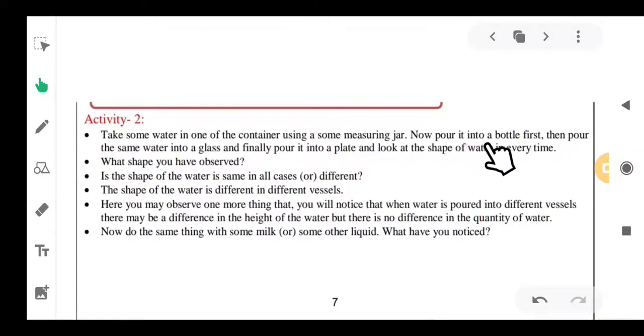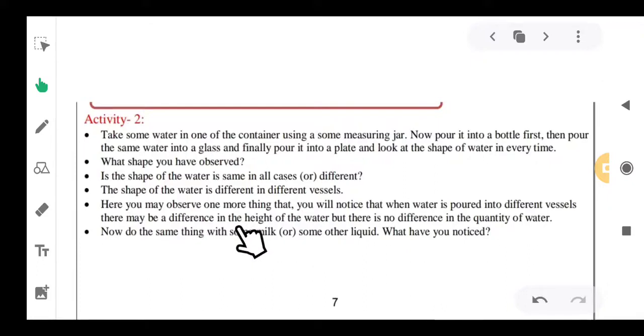Now pour it into a bottle first, then pour the same water into a glass and finally into a plate, and look at the shape of the water each time. Is the shape of water the same in all cases? No, it is different. The shape of water is different in different vessels, so the shape of the liquid is changing.